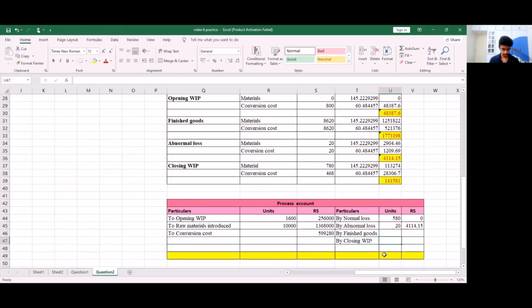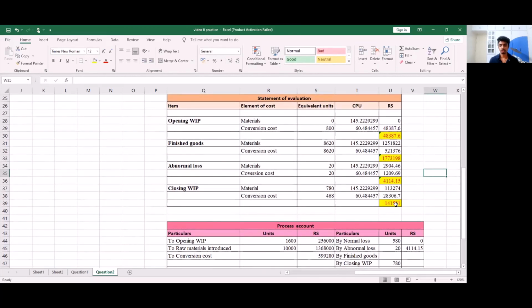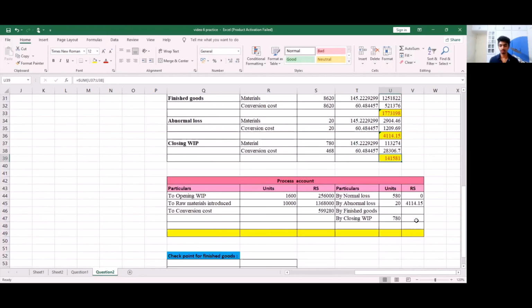So units is 780 kgs and we have found a closing work in progress in our statement of evaluation to be 1,41,581. So I'm going to fill this amount 1,41,581. Let's total the units column.